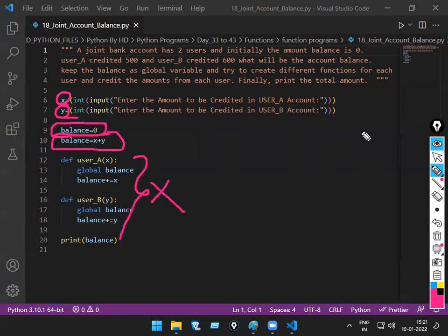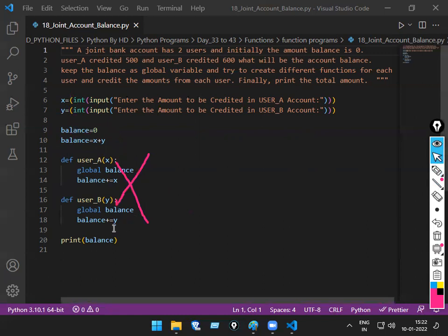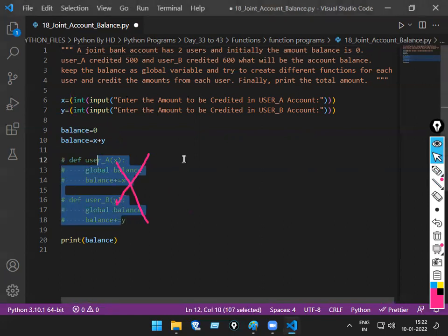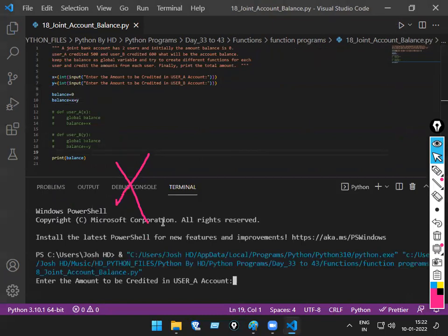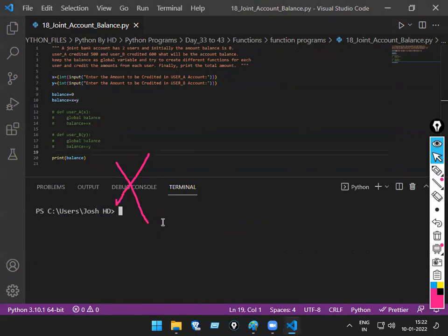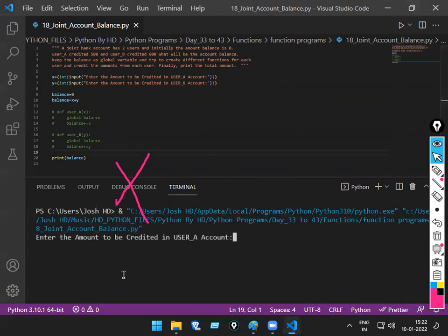This logic, you write or don't write, it does not matter. You write or don't write lines number 12 to 28, it does not matter. Simply I'm saying, like here, these are not there, suppose now. Okay. So let me keep it in comments to make you understand. Now suppose user A enters how much amount? Suppose 500 rupees. Okay, user B enters how much? 100 rupees. A plus B, x plus y, 600.